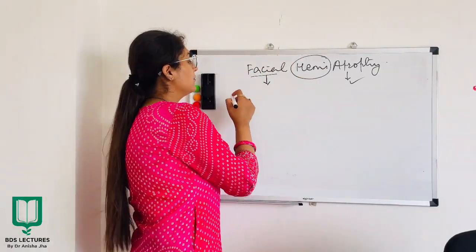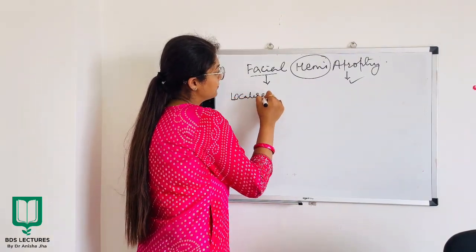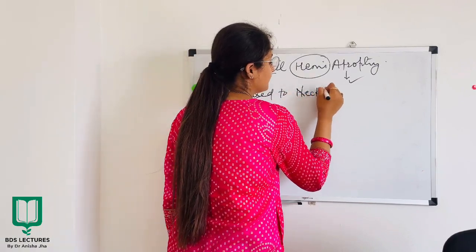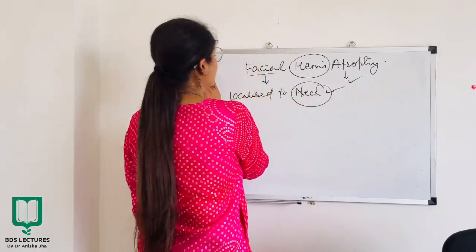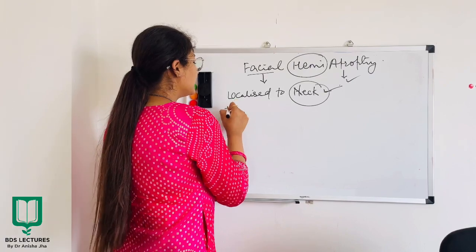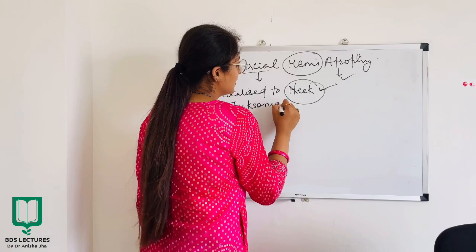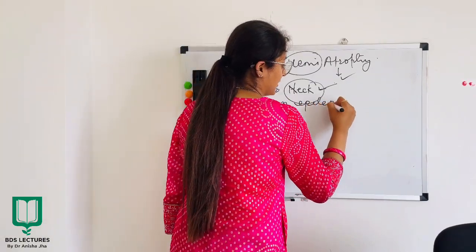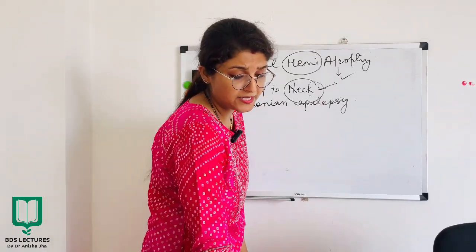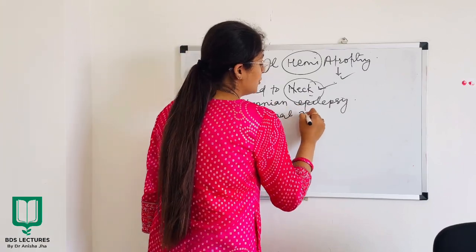Now, one more thing which is to be kept in mind, it is basically localized to neck region of the face, and it is also associated with Jacksonian epilepsy. All right, associated with Jacksonian epilepsy, also trigeminal neuralgia.